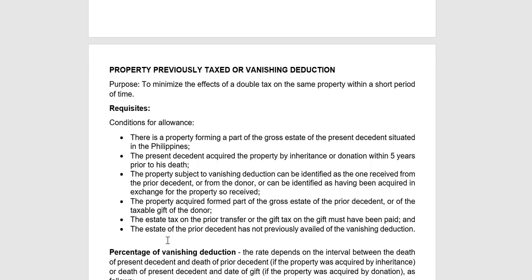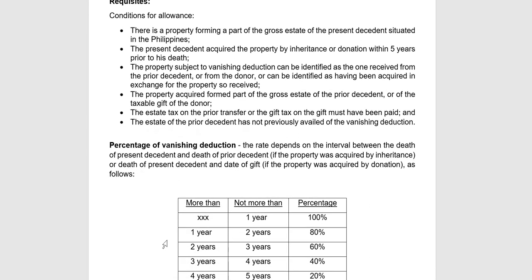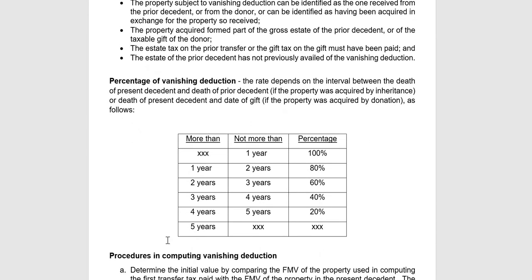Okay? So, we have here the percentage deduction of vanishing deduction. It depends on how many years. If not more than 1 year, the rate is 100%. 1 to 2 years, the rate is 80%. 2 to 3 years, 60%, 3 to 4 years, 40%, and 4 to 5 years, 20%. More than 5 years, none. It can no longer be claimed as deduction. Okay? So, it's quite easy to remember, right?